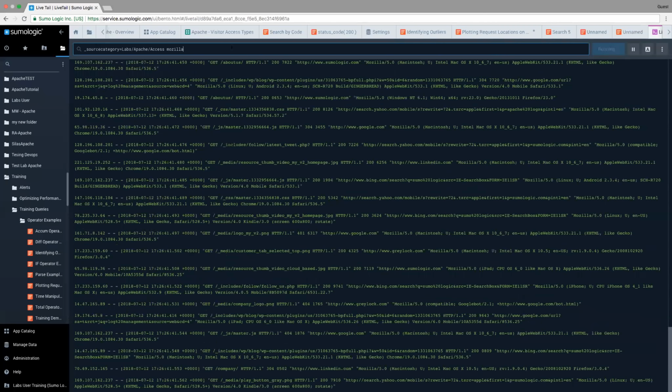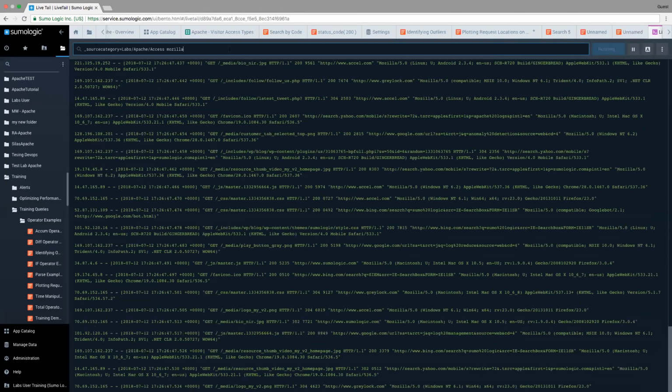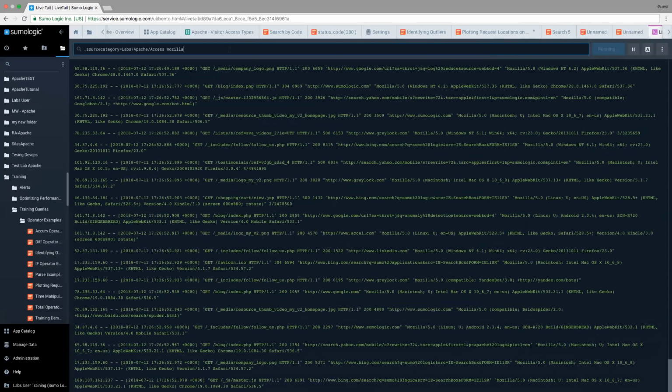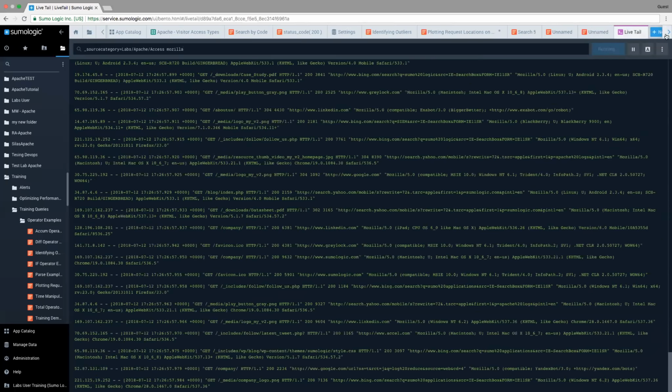So just to keep that in mind, it's real time. I don't think you'll use this very much, but it does give you the ability to monitor live logs in a production environment, which is certainly a good thing. So I just wanted to point that out.